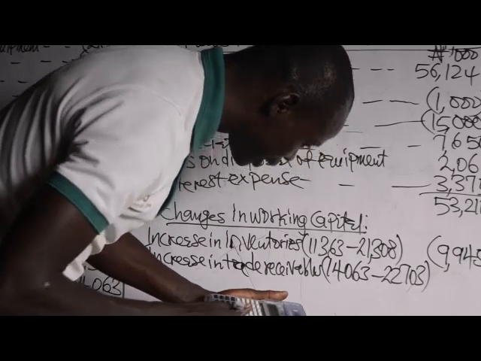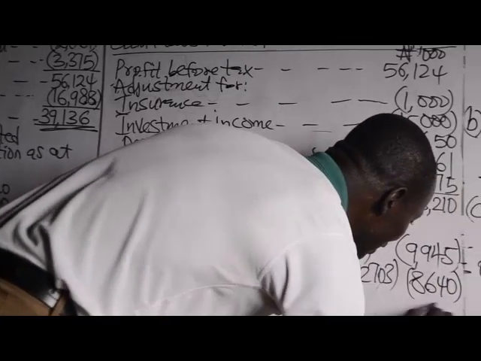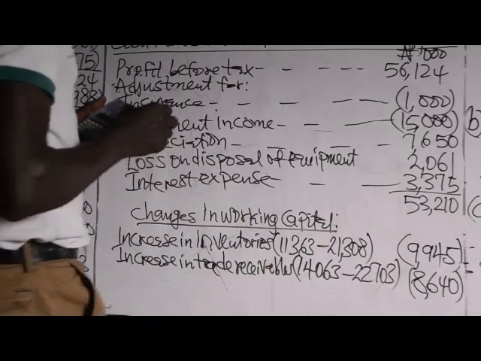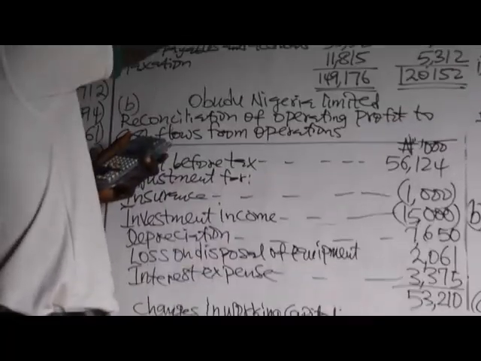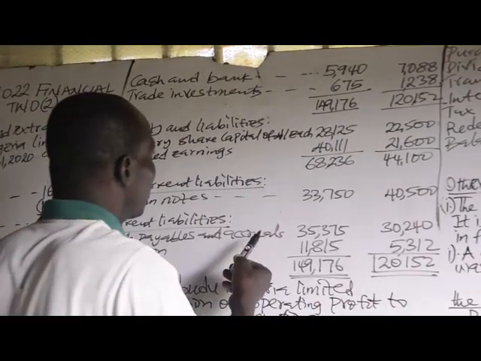Then we have the difference of 8,640 increase. Then cash and bank, that is cash, so that will not be considered.